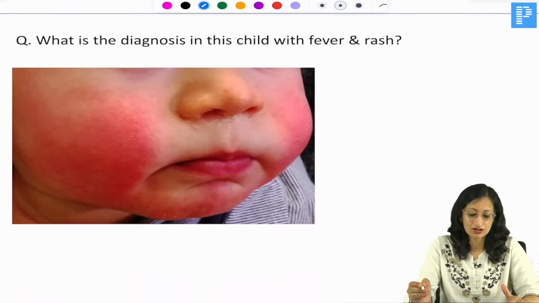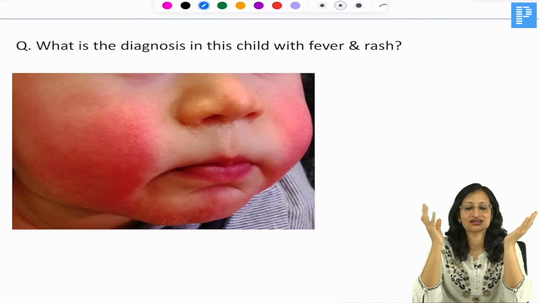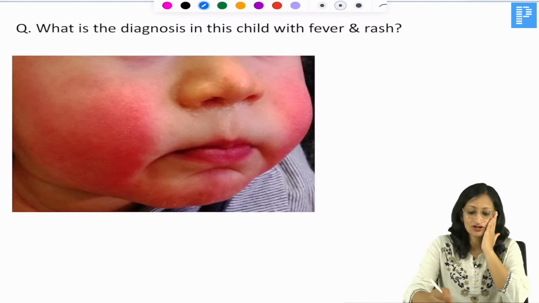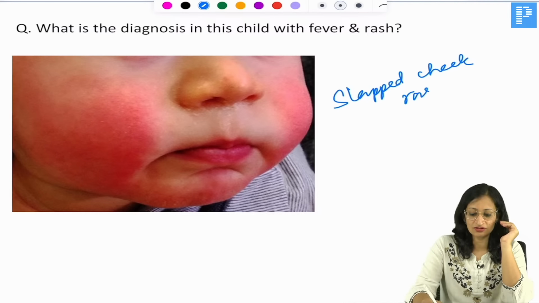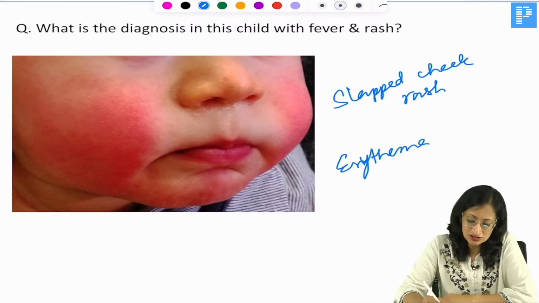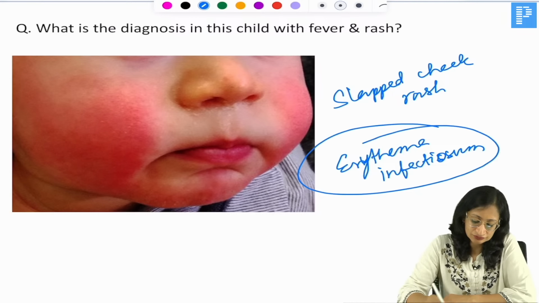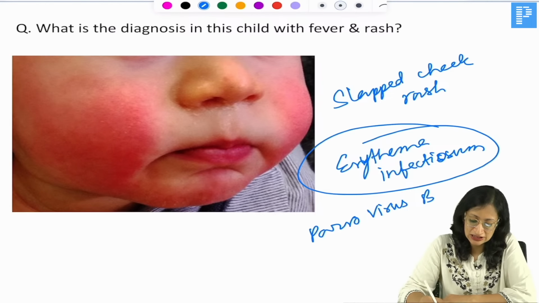Okay. What do you see here? You can see this rash in a child with fever, and it appears as if somebody has slapped the child. The cheeks are all red. Other parts are not so red. So this slapped cheek appearance of rash is seen in which condition? It is called erythema infectiosum. Yes. And what is the causative agent? Waiting for your answers. So it is erythema infectiosum, and the causative agent is parvovirus B19. Very good, Twinkle. So parvovirus B19, right?